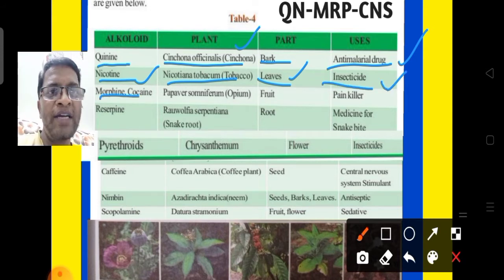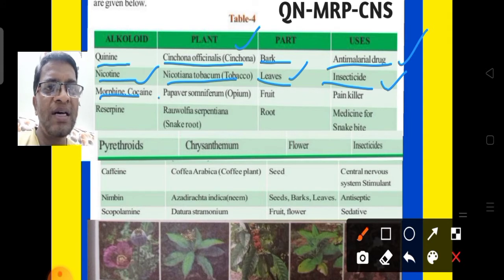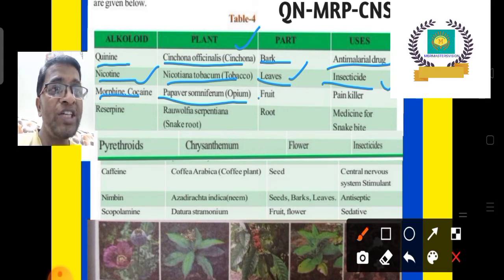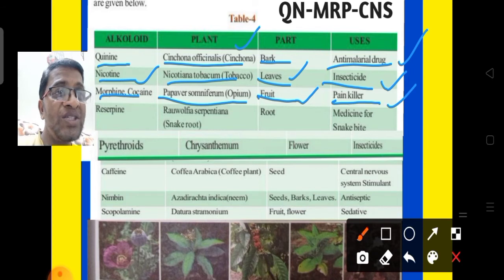The third alkaloid name is morphine or cocaine. From which plant can we get it? Papaver somniferum, or simply the opium plant. From which part do we get this alkaloid? From the fruit. It is used as a painkiller. This is a very important alkaloid. So morphine and cocaine are used as painkillers.